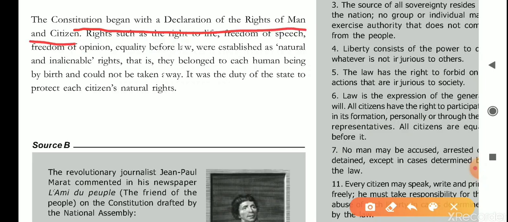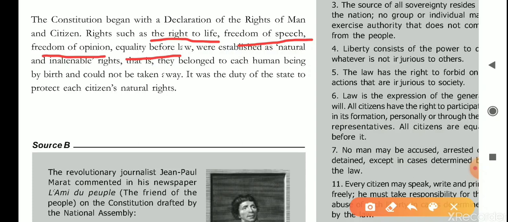Rights such as right to life, freedom of speech, freedom of opinion, equality before law were established as natural and inalienable rights. It means they are natural rights as a human, and they are inalienable rights, so they cannot be separated from the human. It should be given to the human. These are the meaning of these two terms.